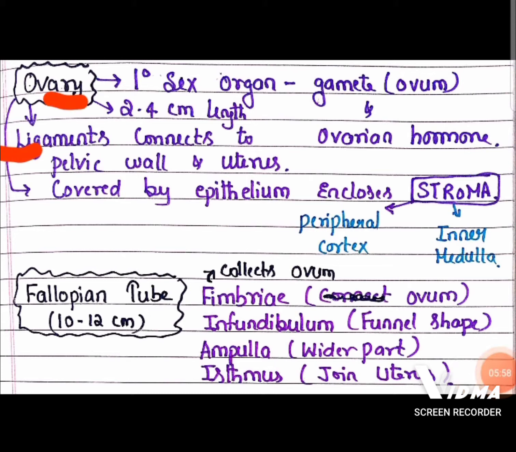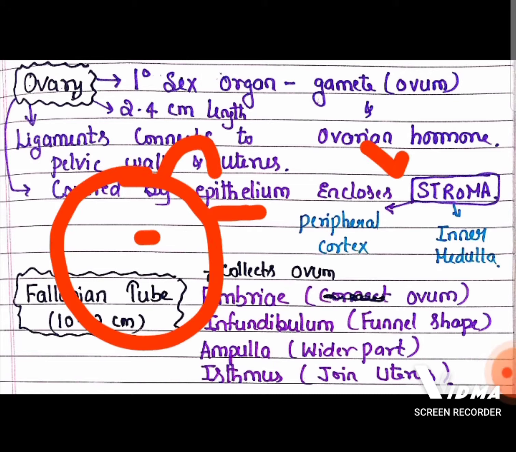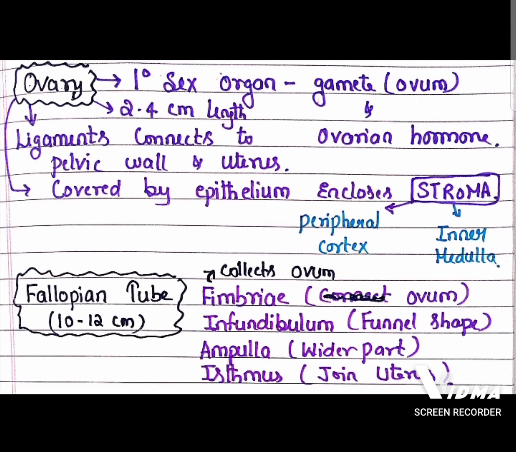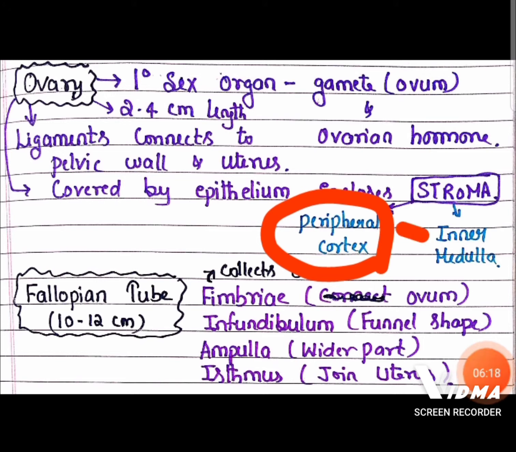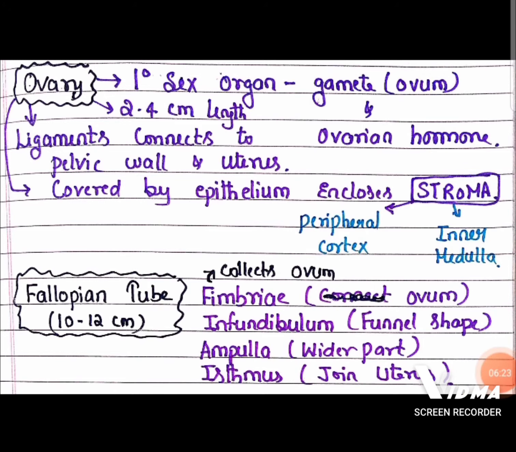The ovary is covered by epithelium on the outside and encloses a part called stroma inside. The stroma has two parts: the peripheral cortex and the inner medulla.